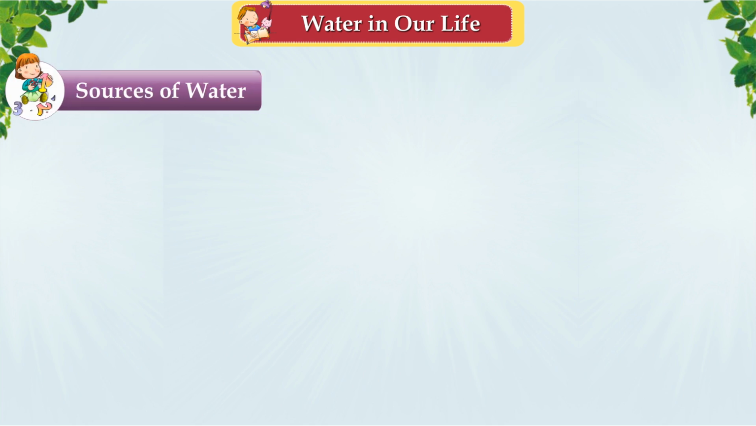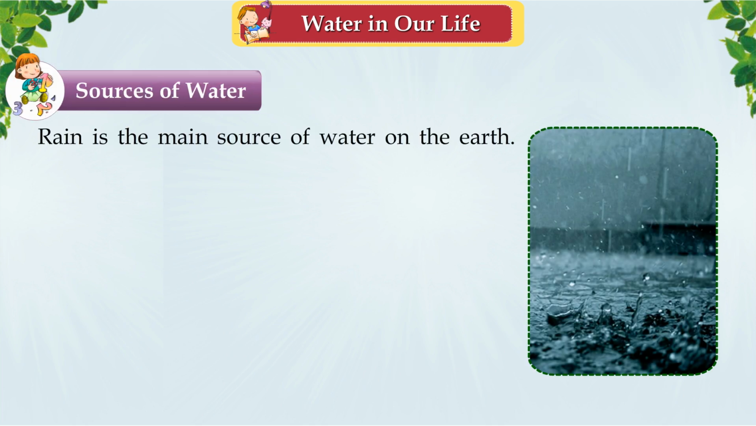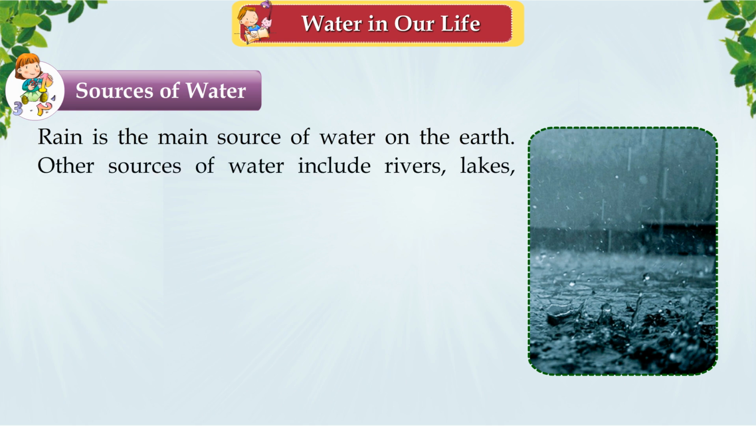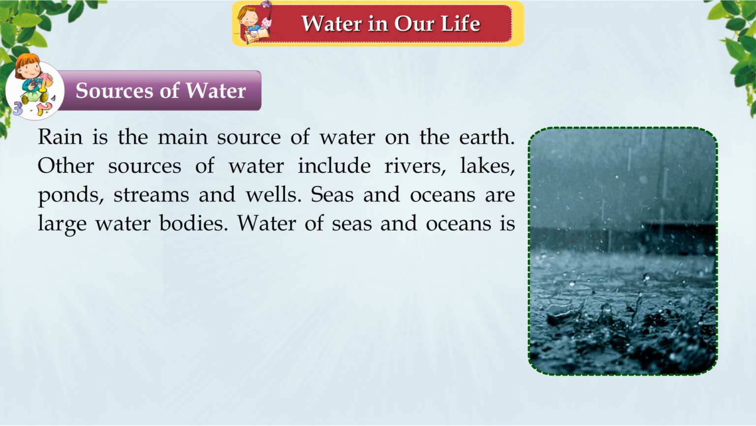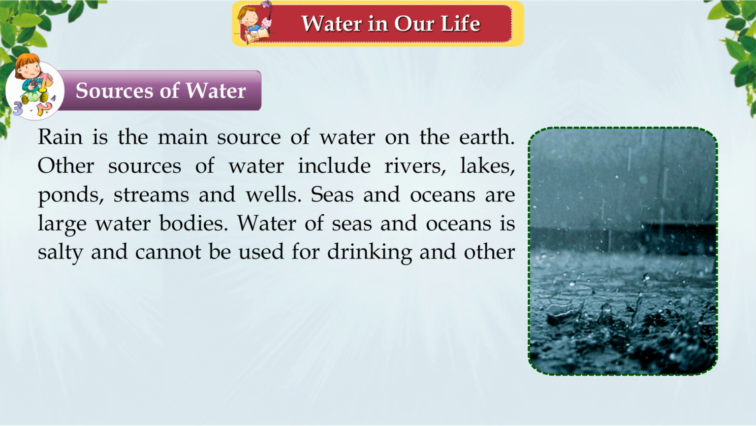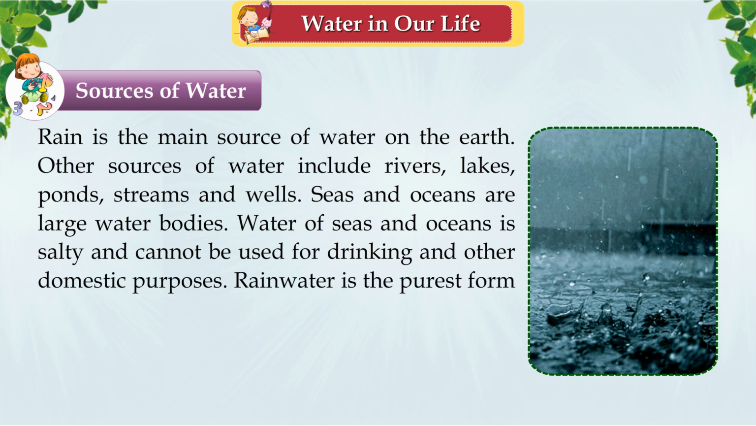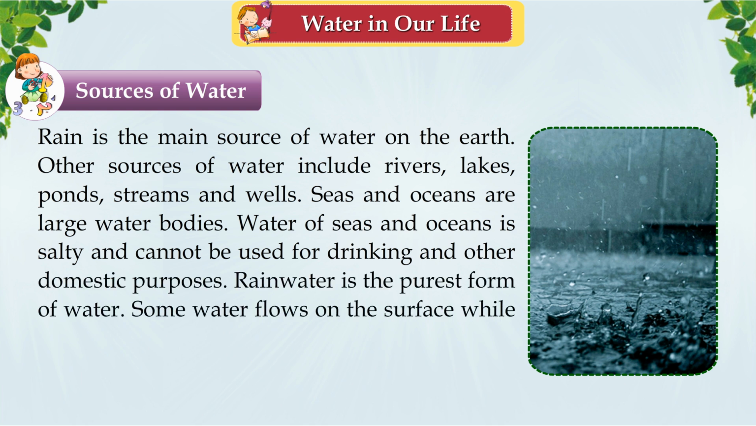Sources of water. Rain is the main source of water on the earth. Other sources of water include rivers, lakes, ponds, streams and wells. Seas and oceans are large water bodies. Water of seas and oceans is salty and cannot be used for drinking and other domestic purposes. Rainwater is the purest form of water.